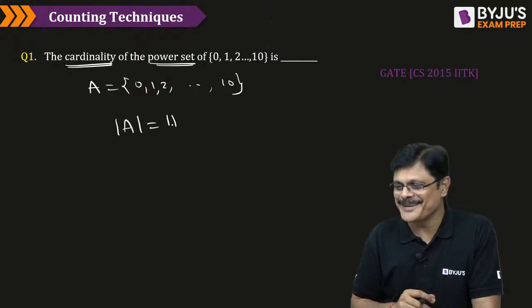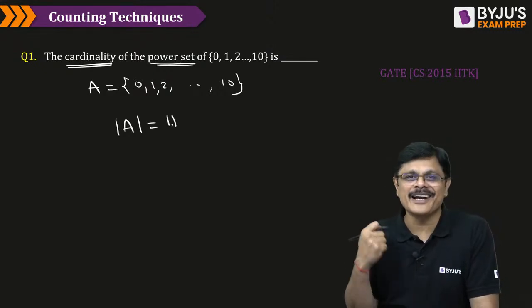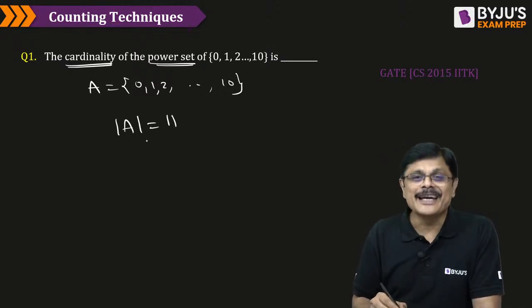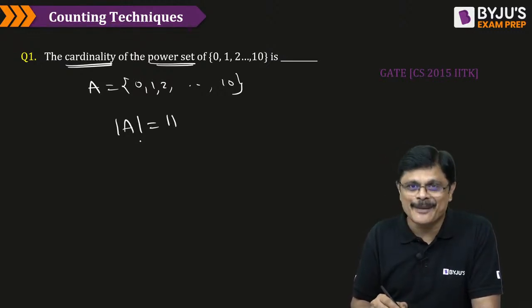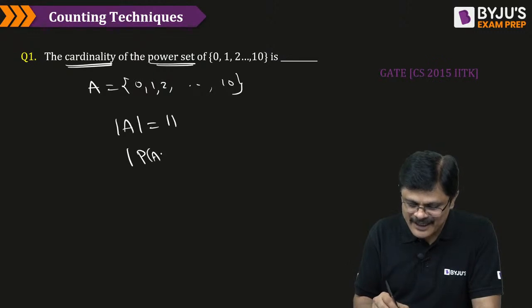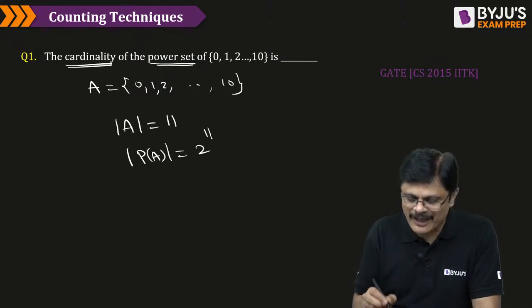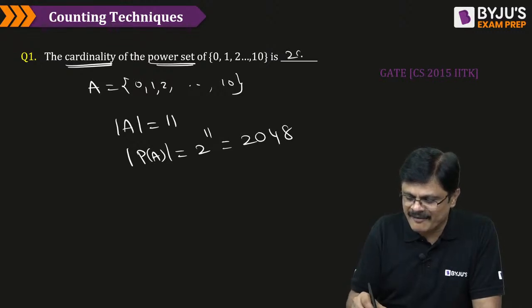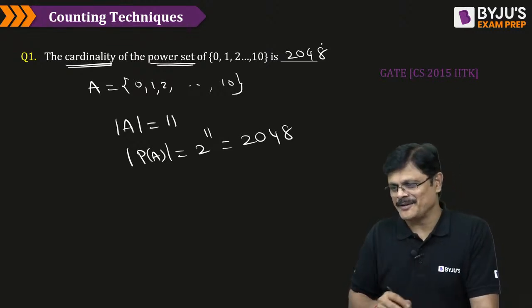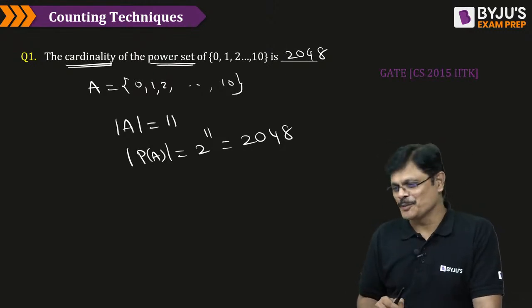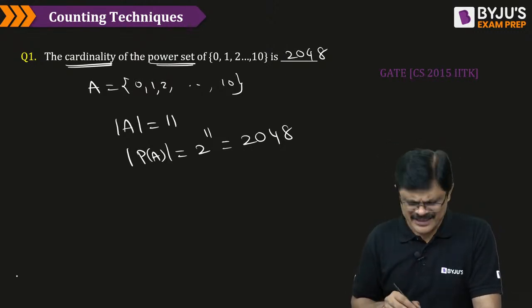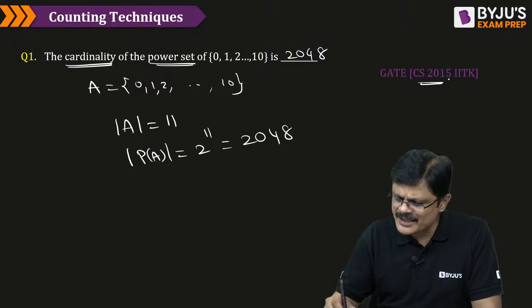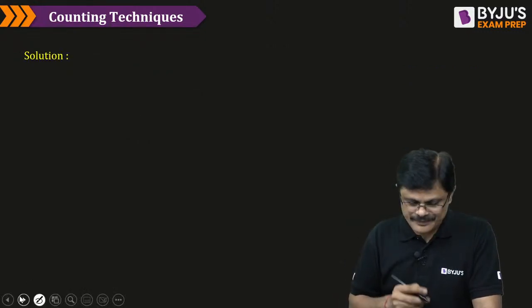Now formula based people started attacking. Super. A is containing 11 elements, then the power set of A contains how many elements? 2 power 11. 2 power 11 is 2048, my dear friends. Super. Good. That's a simple problem, sir. It's a very latest 2015 question.